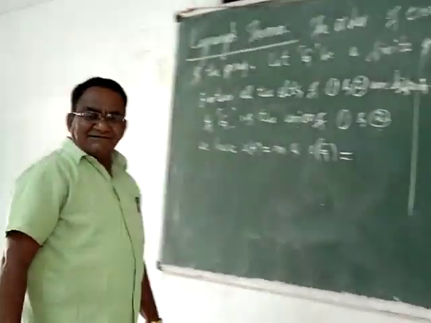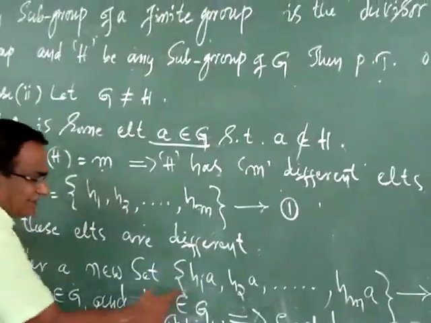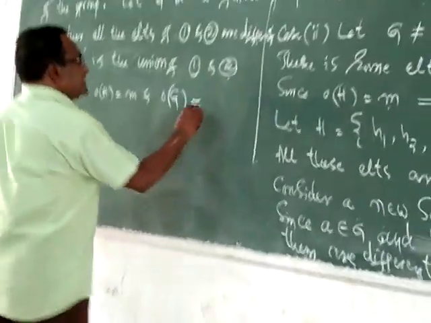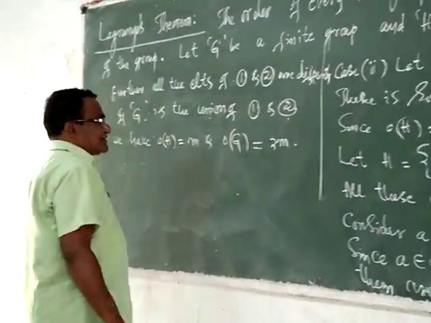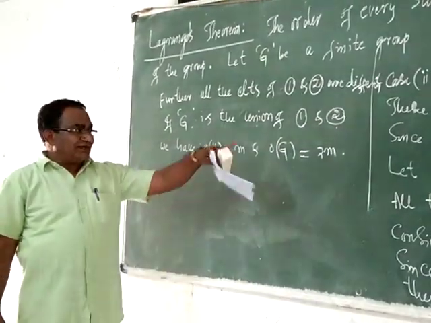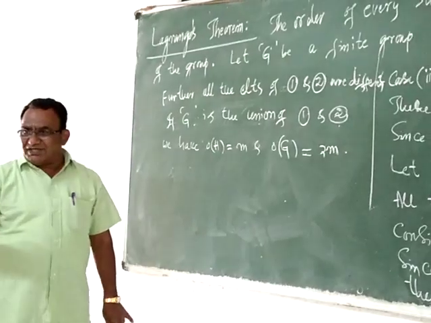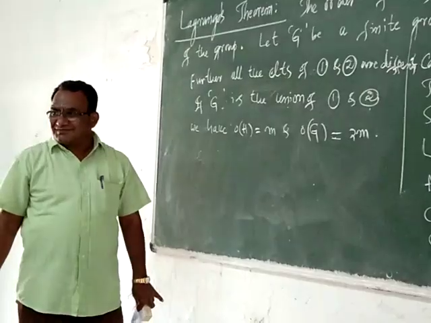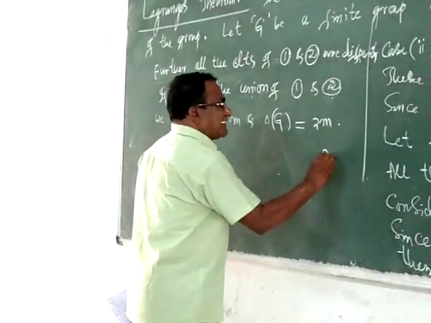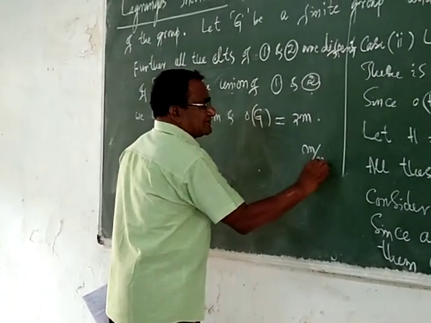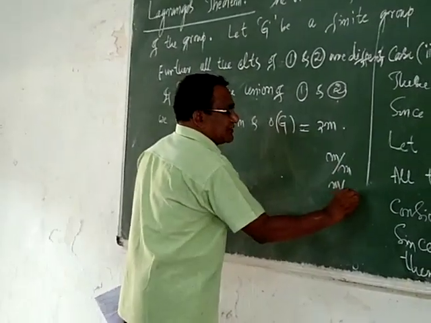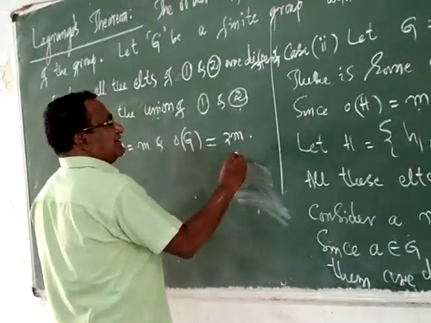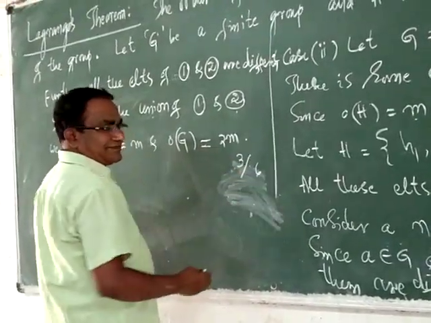These are m elements and these are also m elements. The total number of elements is 2m. If the order of H is m and the order of G is 2m, my question is whether m divides 2m or not. It is evident that m divides m. My question is whether m divides 2m. For example, 3 divides 6.